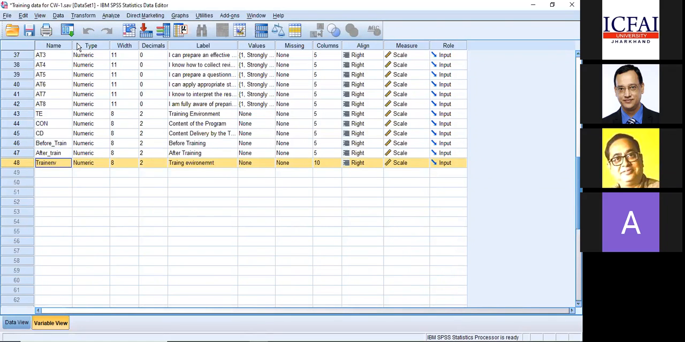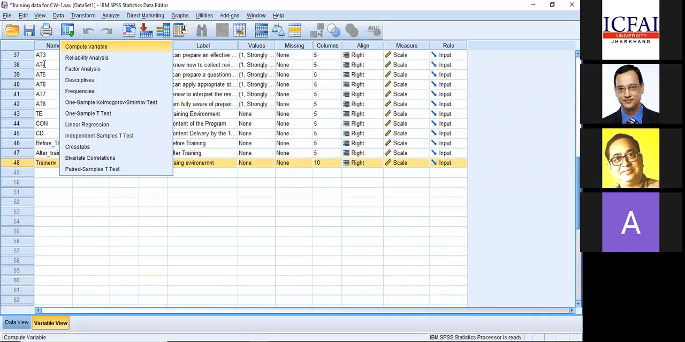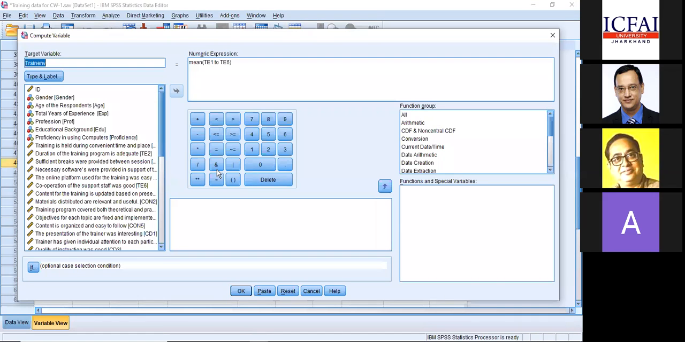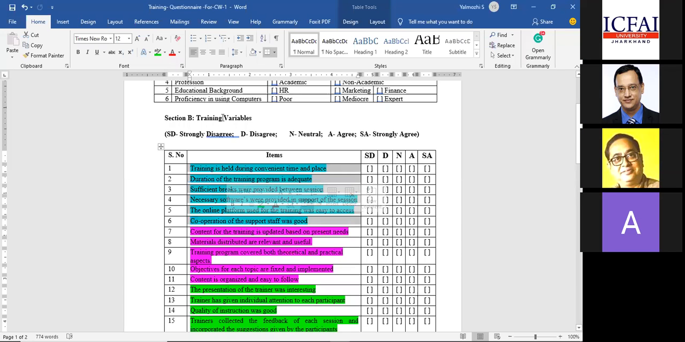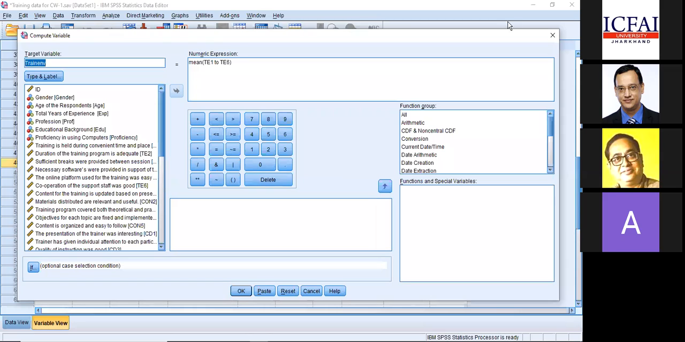It's very simple, sir. Give the name of what you want to create, training environment, without any space. A space will not get accepted. So create it and say that I want a variable as training environment, which should be the mean of TE1 to TE6. You look into your questionnaire. I want a mean of TE1 to TE6. It's the same layman's command I'm giving here. That's all. Click OK. This variable is created.